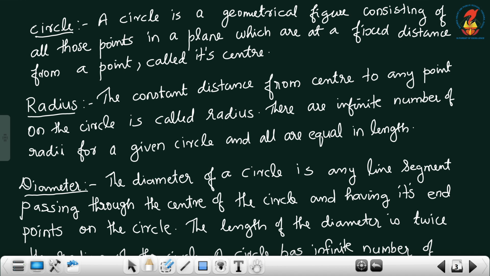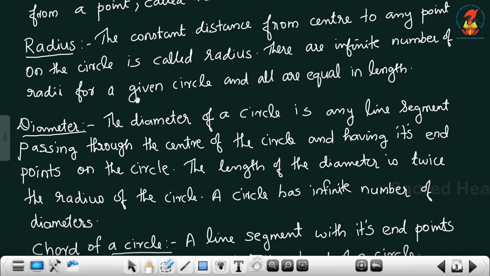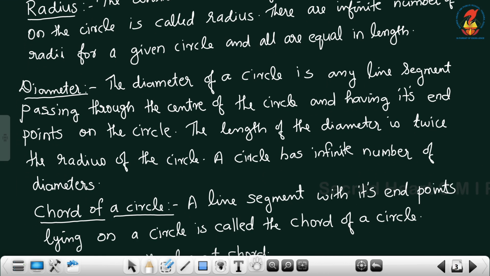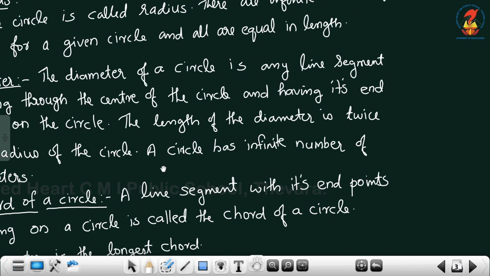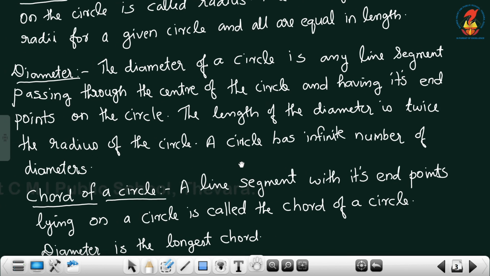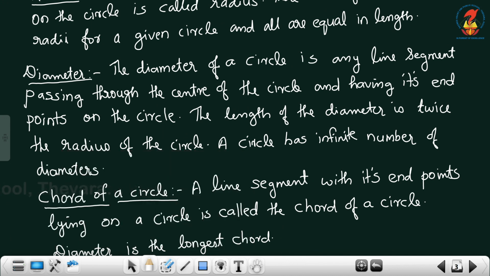Diameter. The diameter of a circle is any line segment passing through the center of the circle and having its endpoints on the circle. The length of the diameter is twice the radius of the circle.